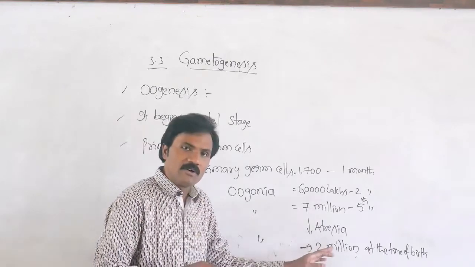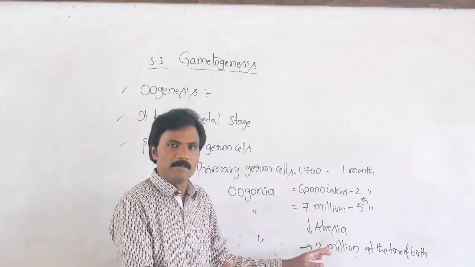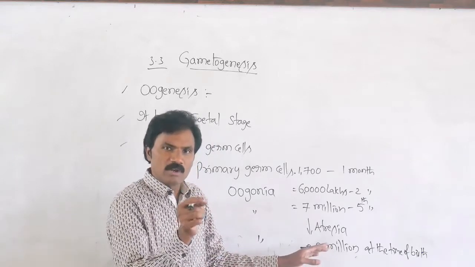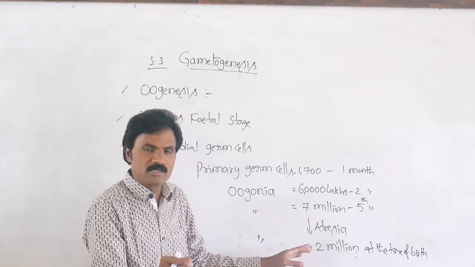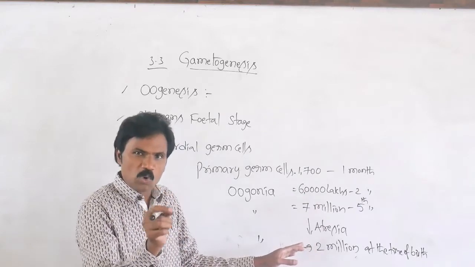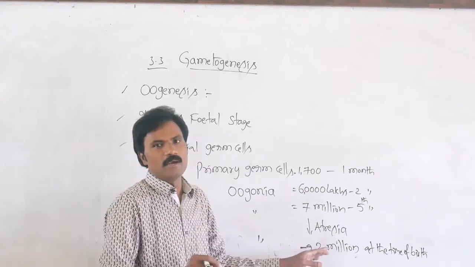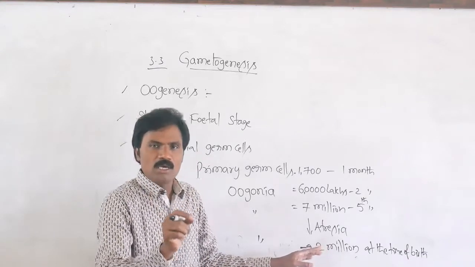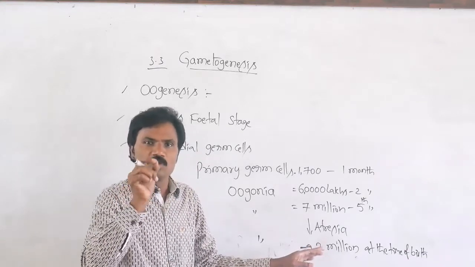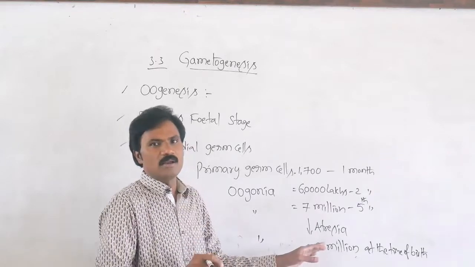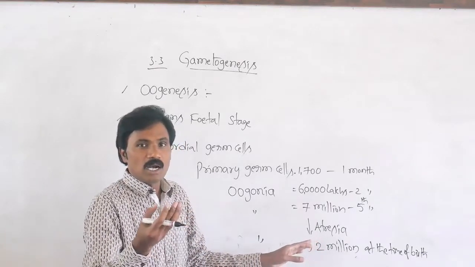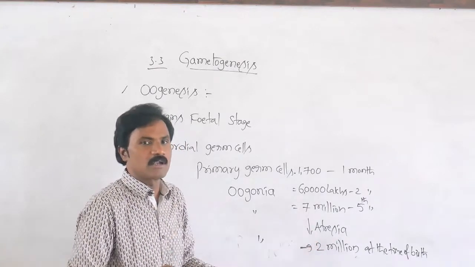So after the delivery of the mother, as a female baby, whatever number of primary follicles, whatever number of oogonia are present inside the female baby, that number only must continue, even though some of them degenerate. Neither formed nor added after birth. That is very important.